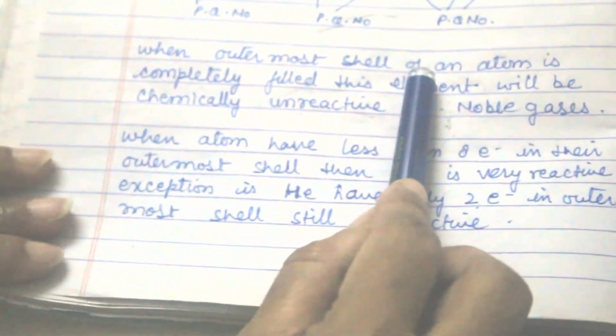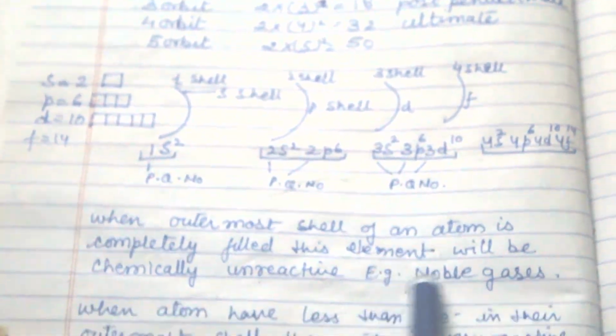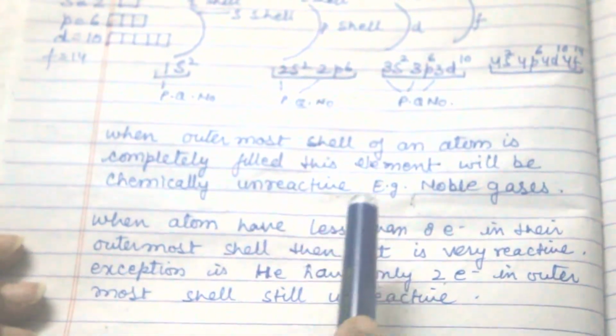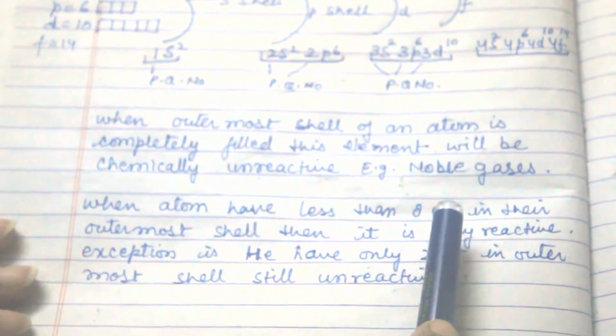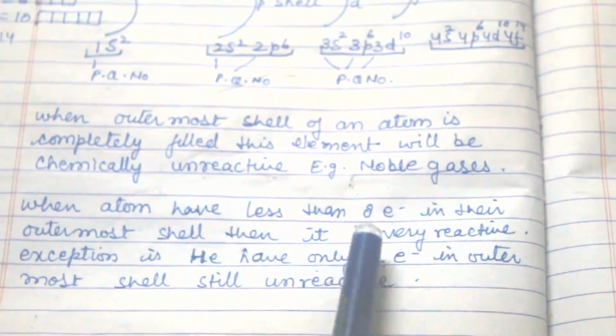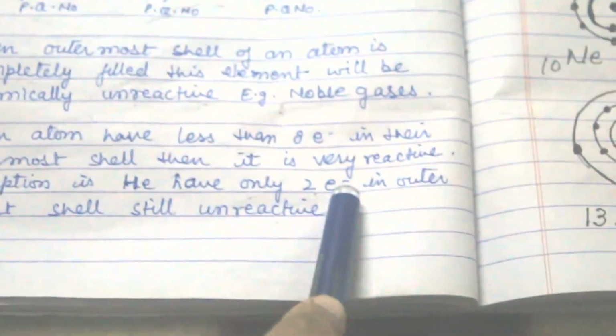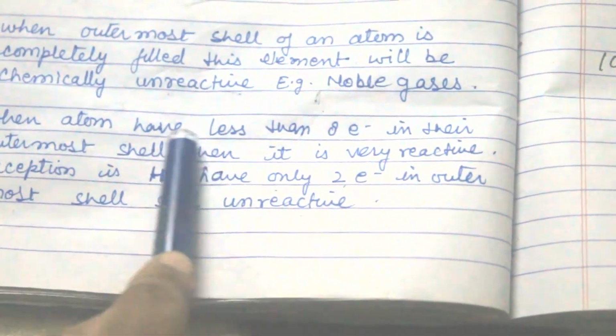When the outermost shell of an atom is completely filled, that element will be chemically unreactive, like the noble gases. According to the Lewis octet rule, when an atom has fewer than 8 electrons in its outermost shell, it is very reactive. The exception is helium, which has only 2 electrons in the outermost shell and is still unreactive because it is a noble gas.